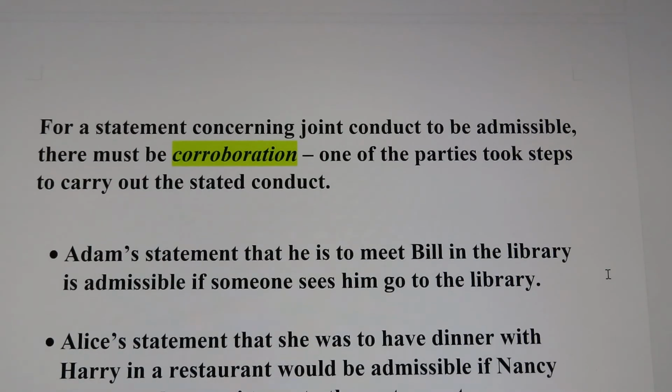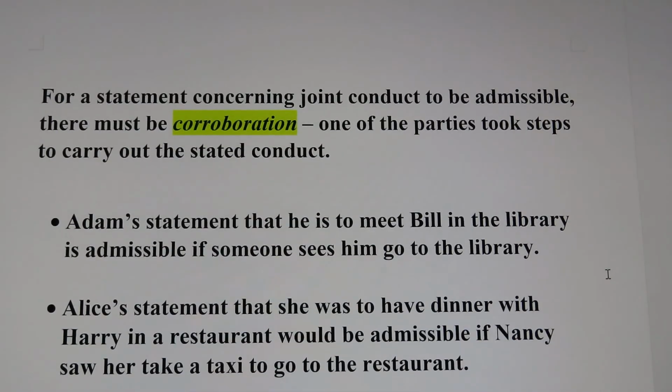Once again, for a statement concerning joint conduct to be admissible, there must be cooperation. By cooperation we mean there must be evidence indicating one of the parties mentioned in the statement actually took steps to carry out the stated conduct.